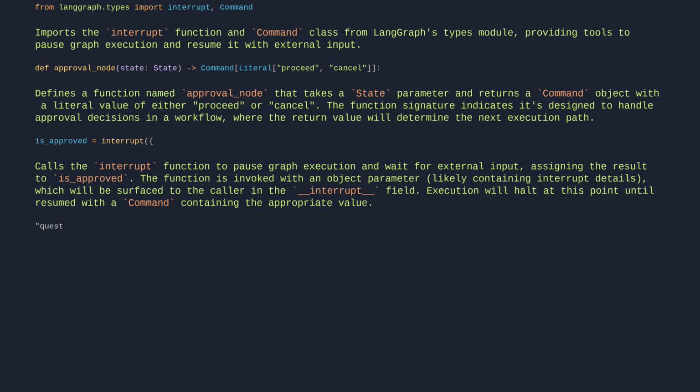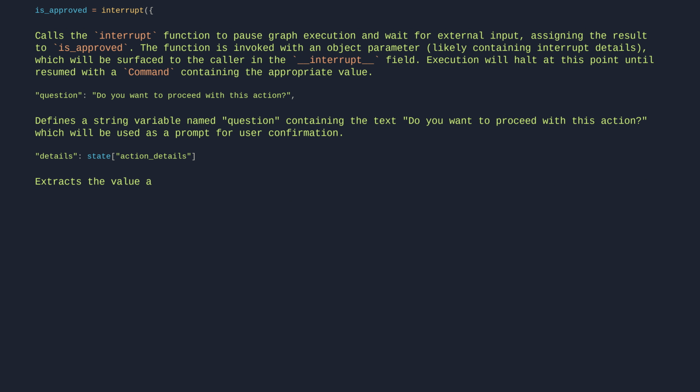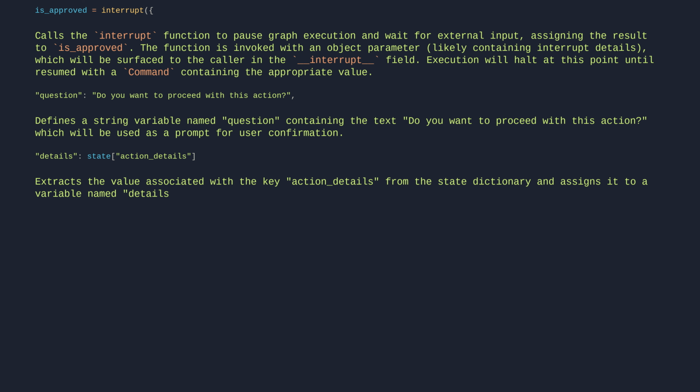"question": "Do you want to proceed with this action?" Defines a string variable named question containing the text, "Do you want to proceed with this action?" which will be used as a prompt for user confirmation. "details": state["action_details"]. Extracts the value associated with the key action_details from the state dictionary and assigns it to a variable named details. This retrieves specific action-related information stored in the current graph execution state.